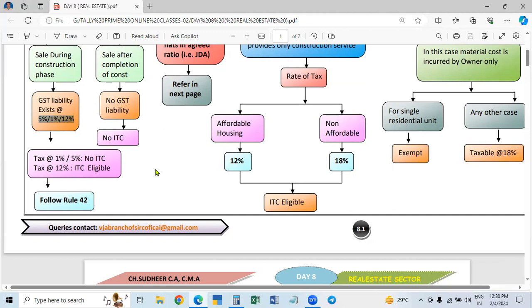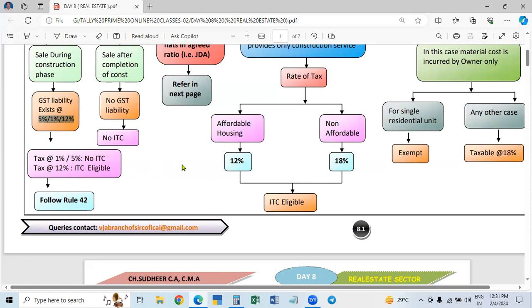What is the rule? See here, during 2019, the rates for the residential houses were reduced very much to encourage residential housing. The rate is reduced on the condition that the builder cannot claim the GST, because the amount itself is reduced very much.